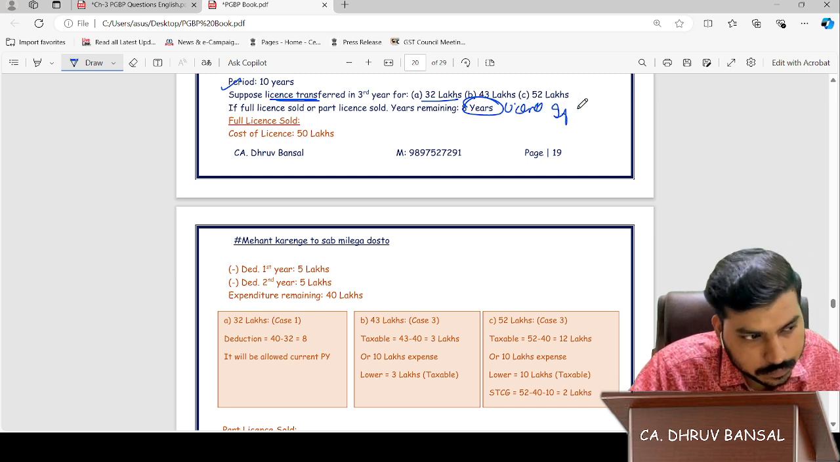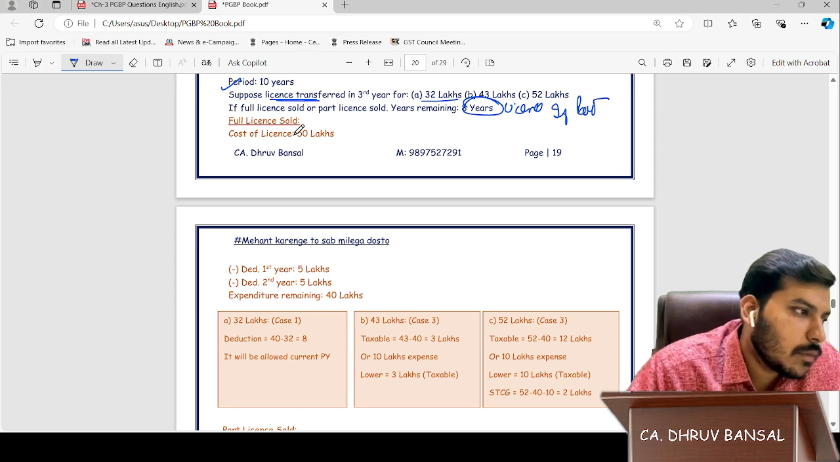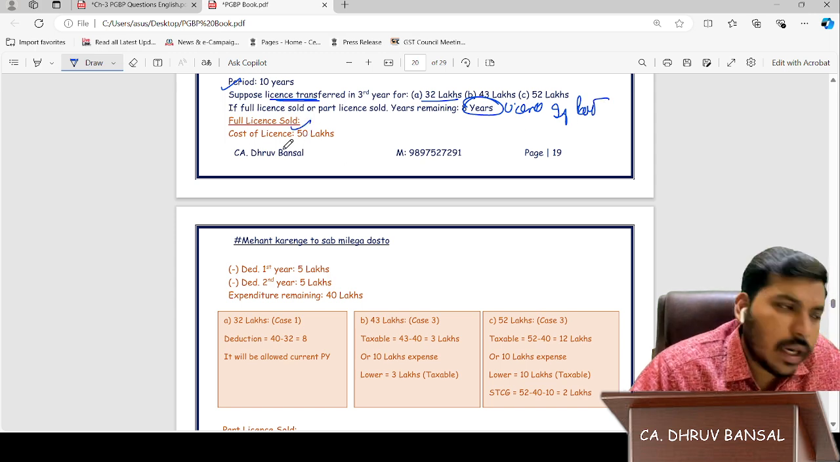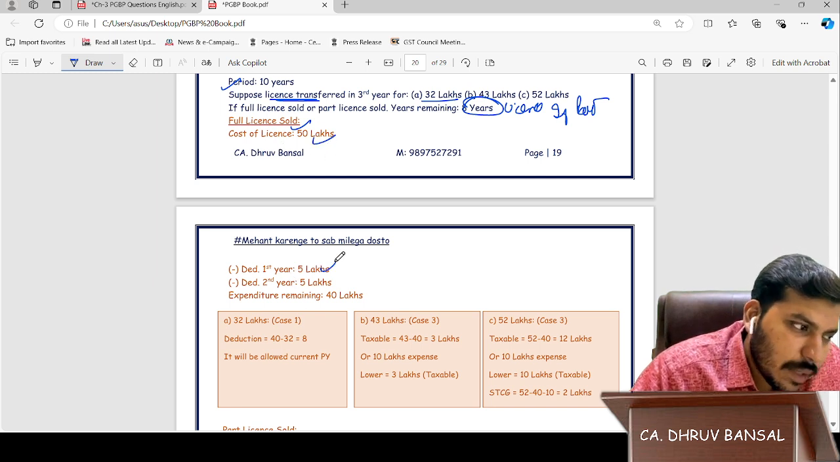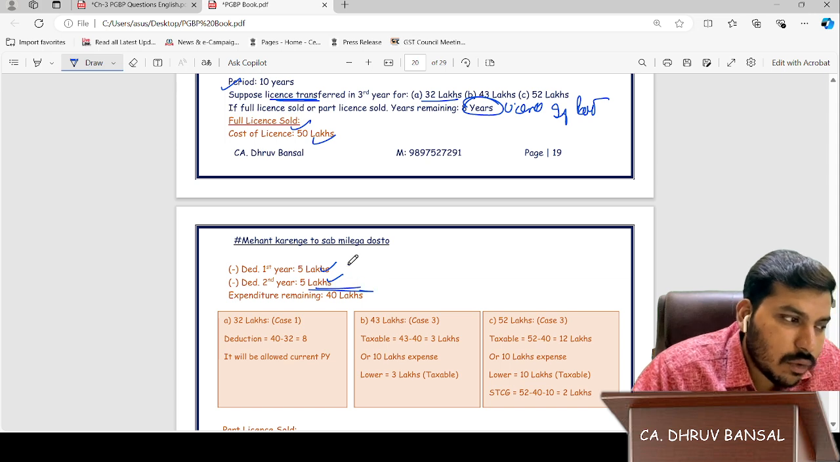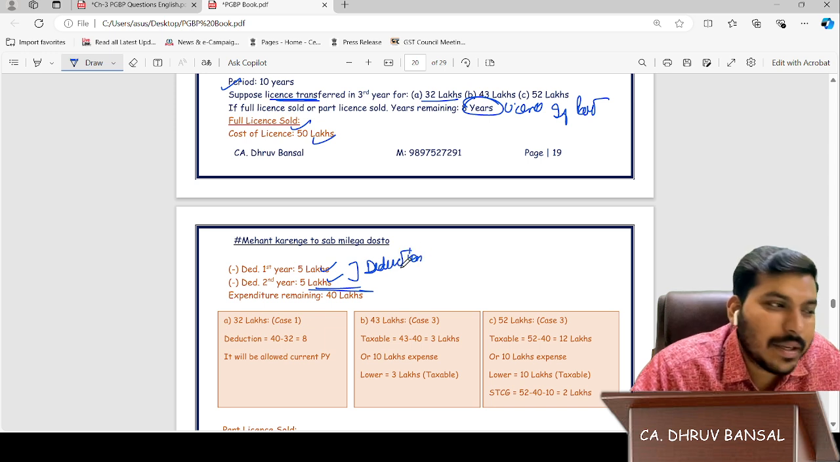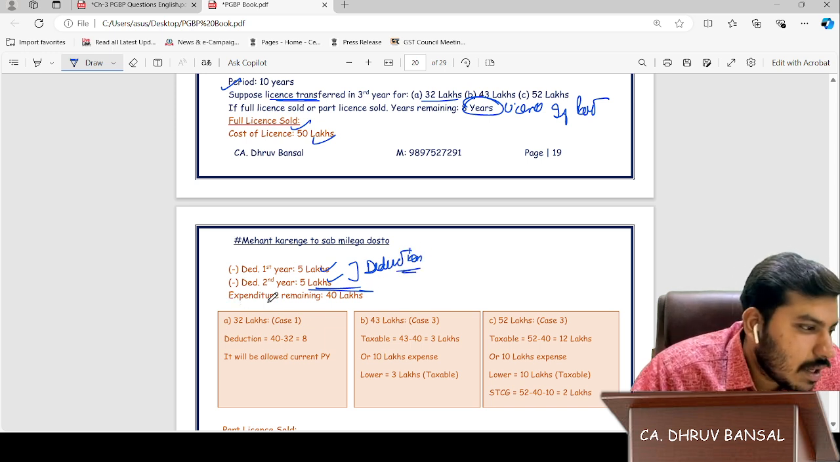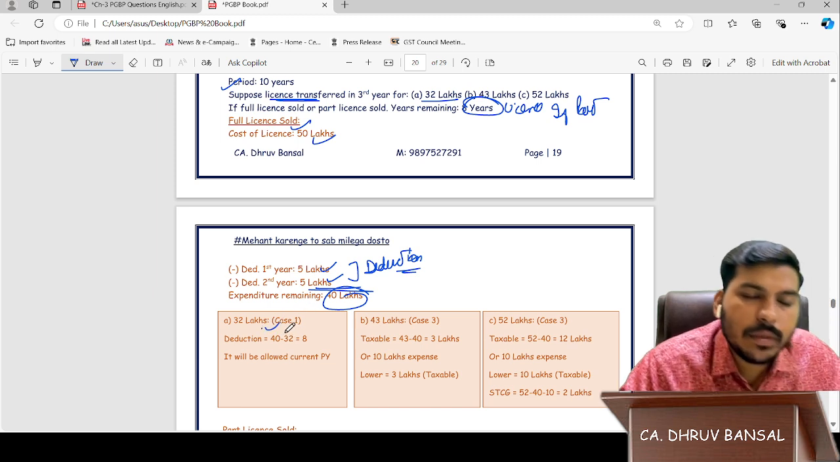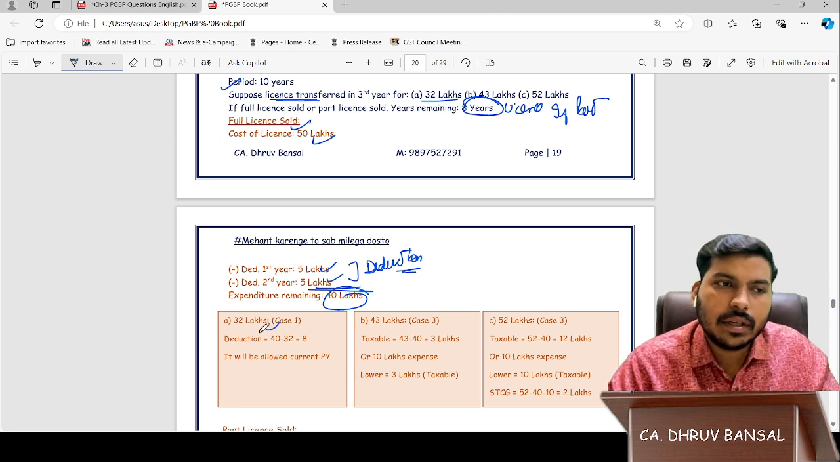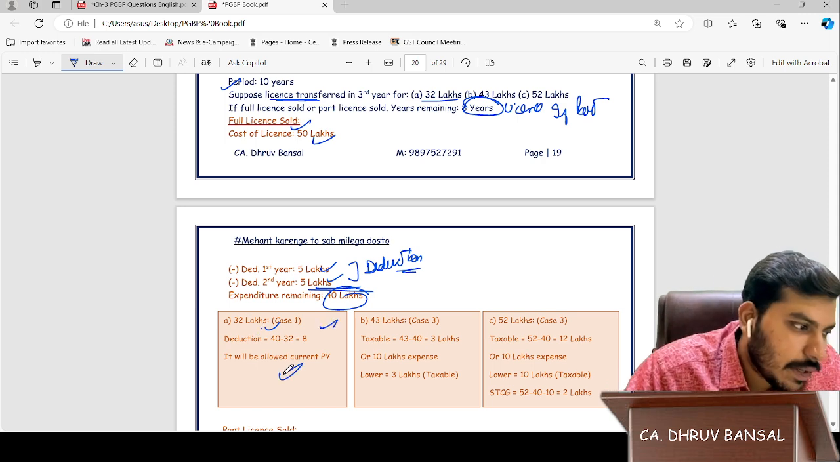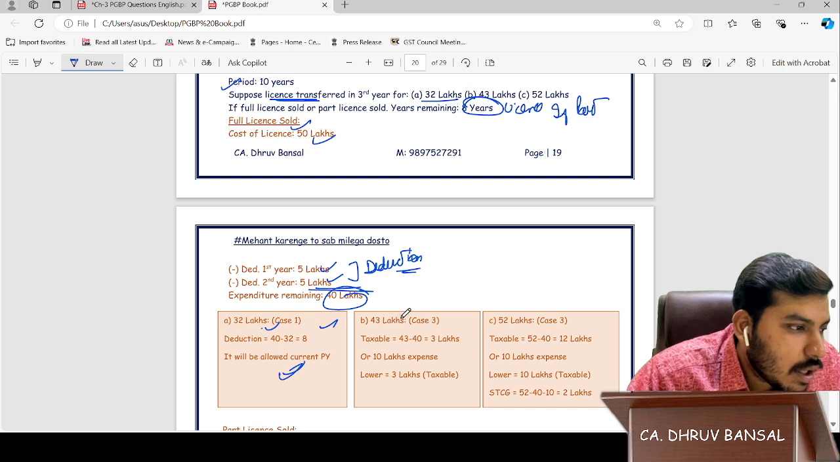If part sold. Full license: first we will take the full license. So 50 lakhs. First year depreciation 5 lakhs. Second year depreciation 5 lakhs. Due to the depreciation concept, I am saying depreciation, but it is deduction. Remaining expenditure is 40 lakhs. Okay, sir. And the proceeds we are getting are 32, which means proceeds are less than expenditure, so the deduction will be fully made. Okay, sir, 8 lakhs deduction allowed in the current previous year.